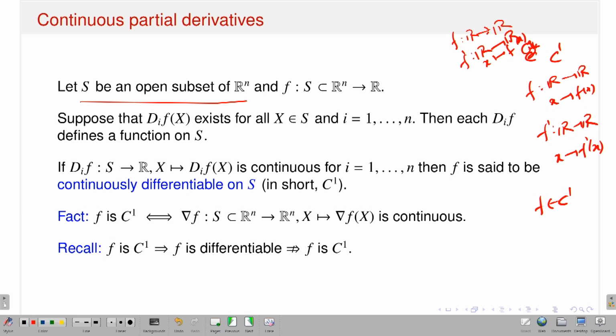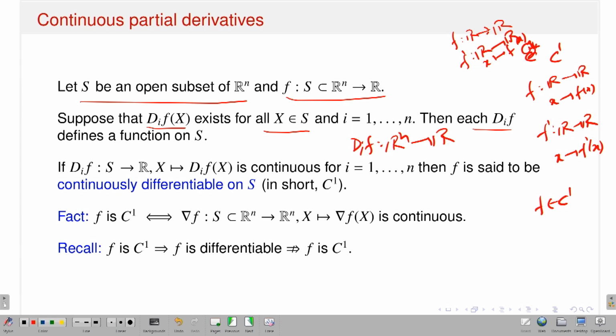More precisely, this is the one I have read. Let S be an open subset of Rn. Suppose you have a function f from S, a subset of Rn, to R, and suppose all the first order partial derivatives exist for all x inside S. Therefore, the corresponding first order partial derivative is also a function. If my function is from Rn to R, how many first order partial derivatives will you get? n many, because you have Rn, that means n many directions are there, n many independent variables are there. So, I can talk about del f by del x1, del f by del x2, up to del f by del xn, and each Di of f is a map from Rn to R.